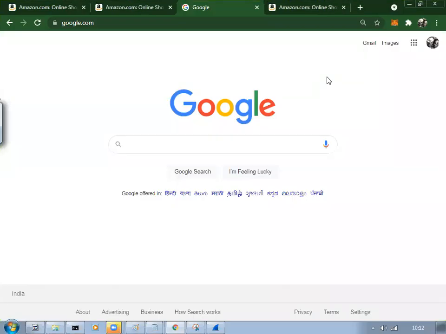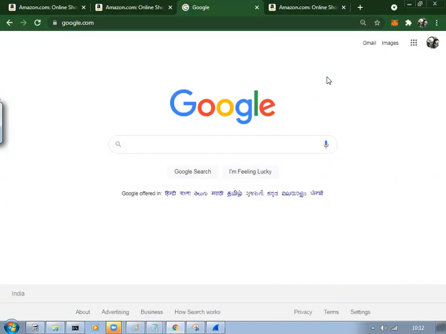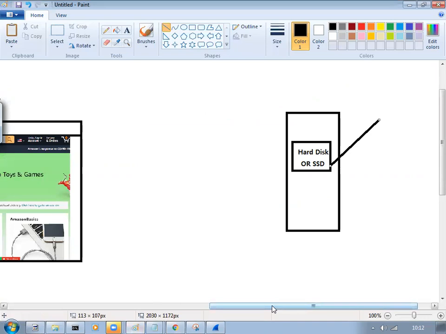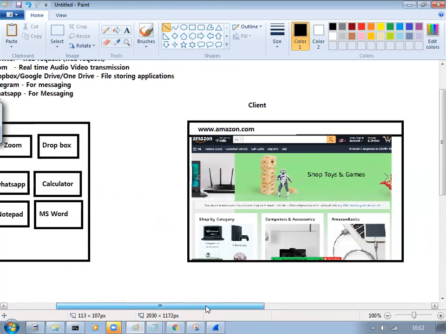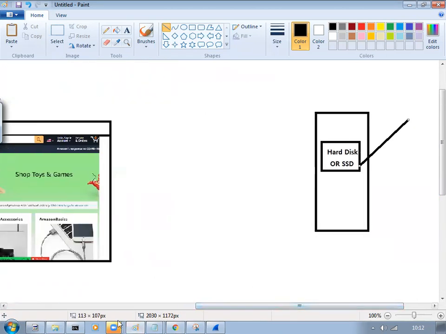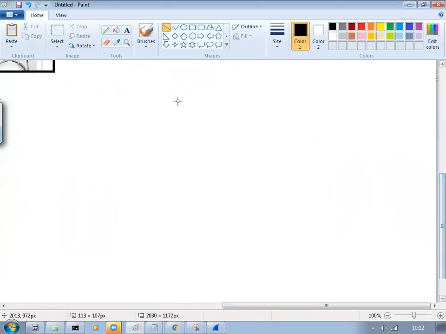So now we have discussed how you get the web page. In the same way, if you take any file related things as well, different applications, right? Okay, Zoom: when you enter my ID and password, when I click call or anything from my application, it will go and connect to the server, which is somewhere in a remote location, where the Zoom server is.